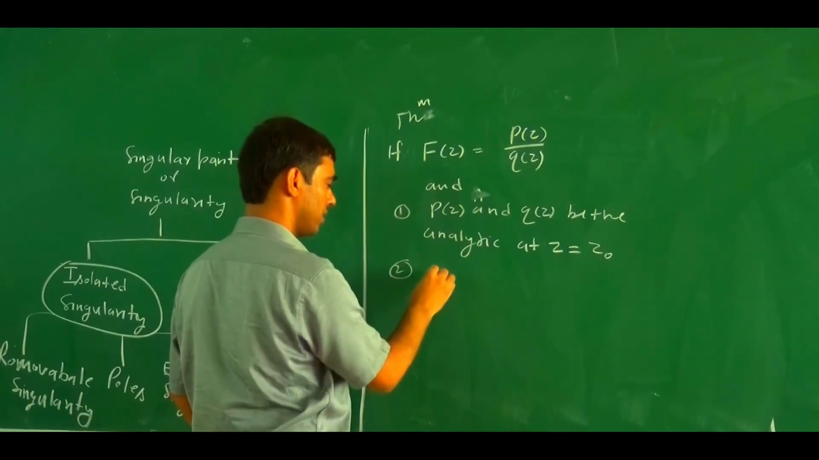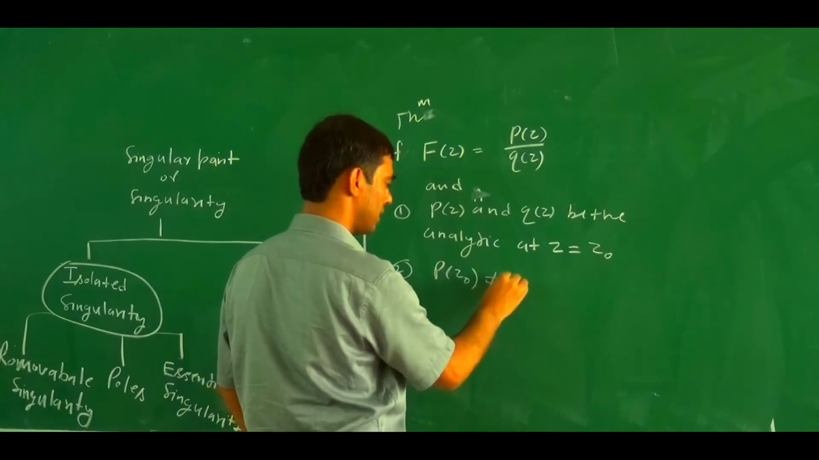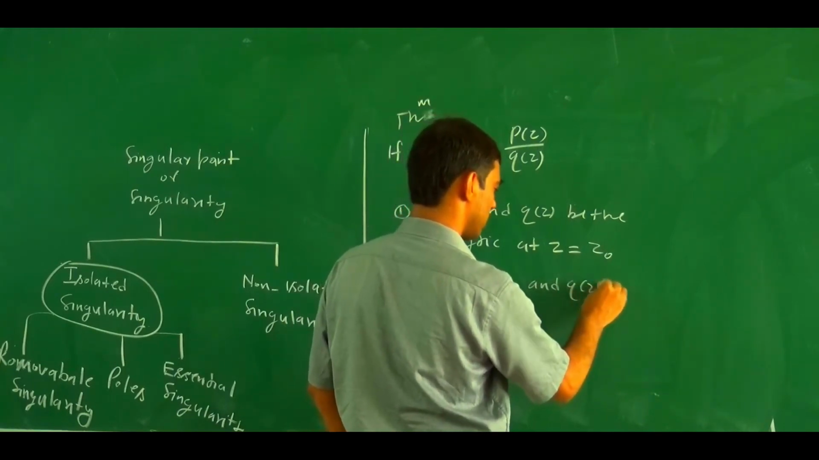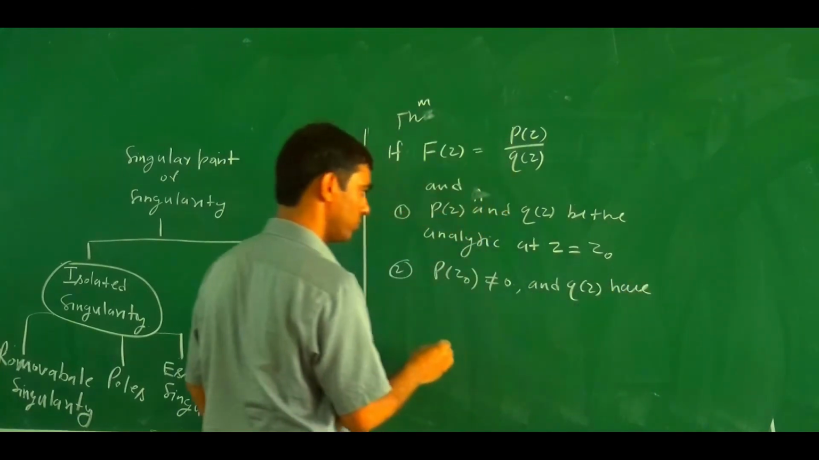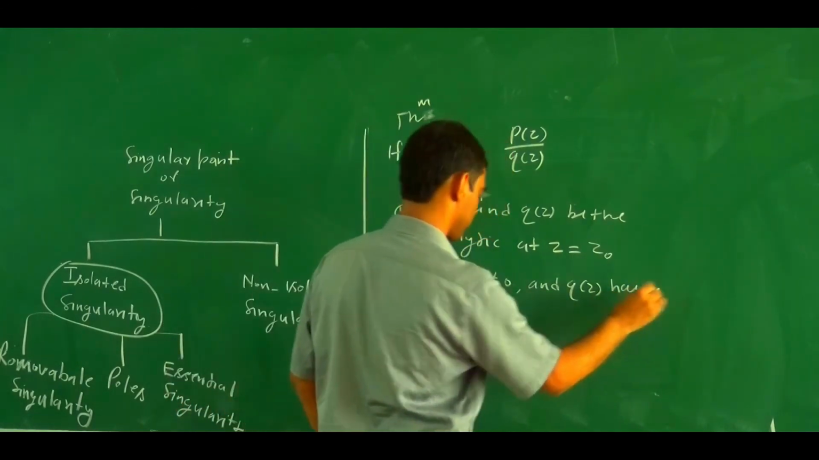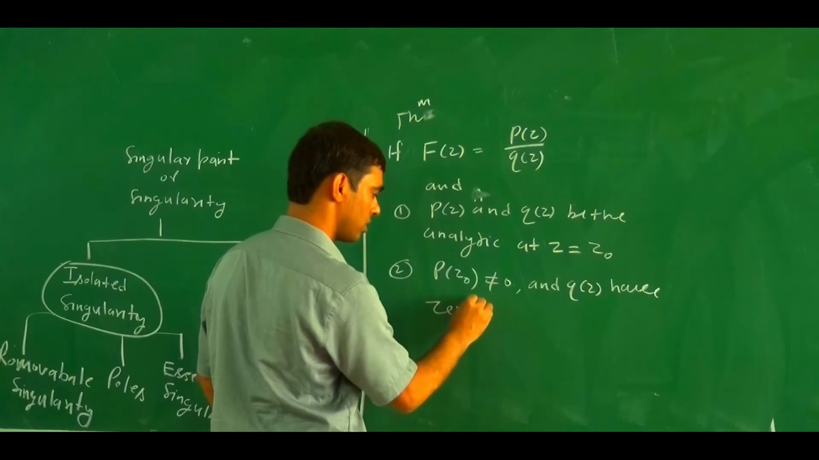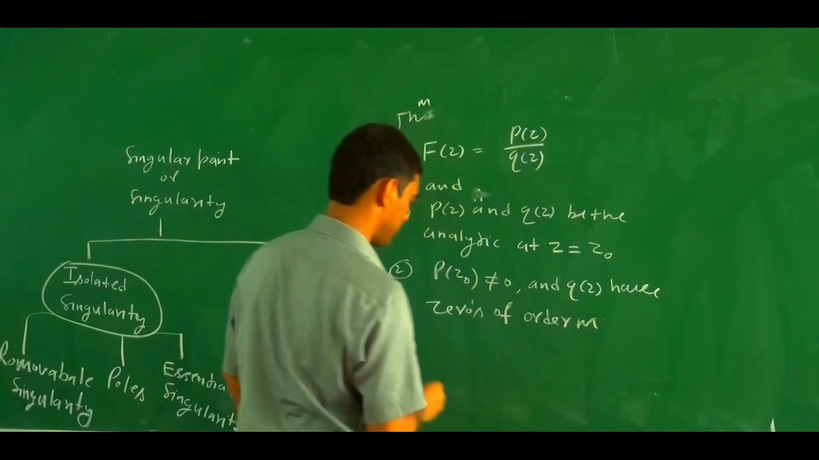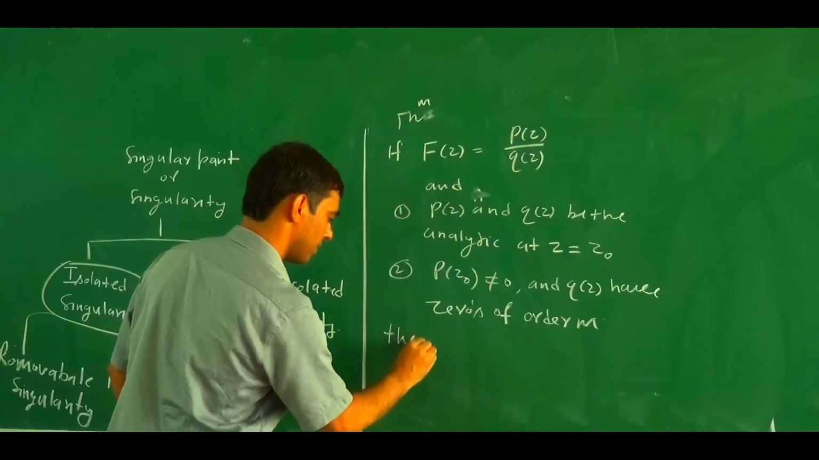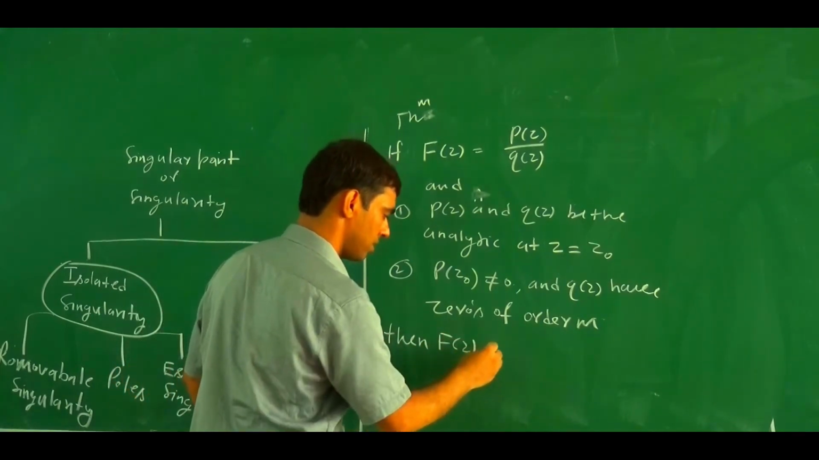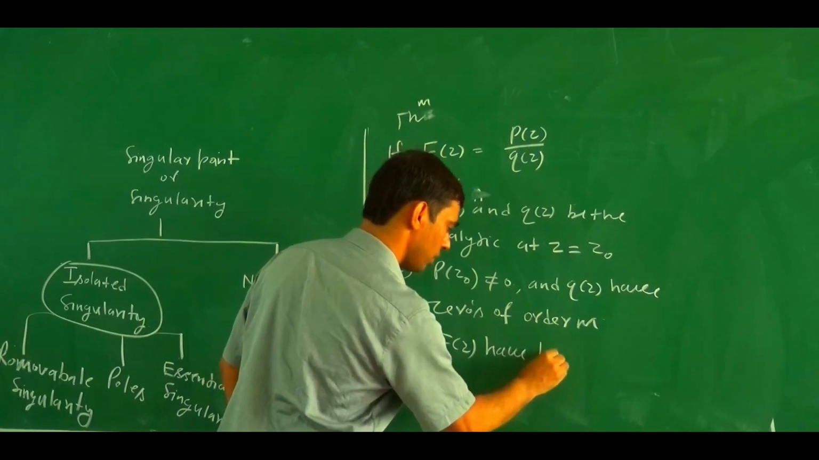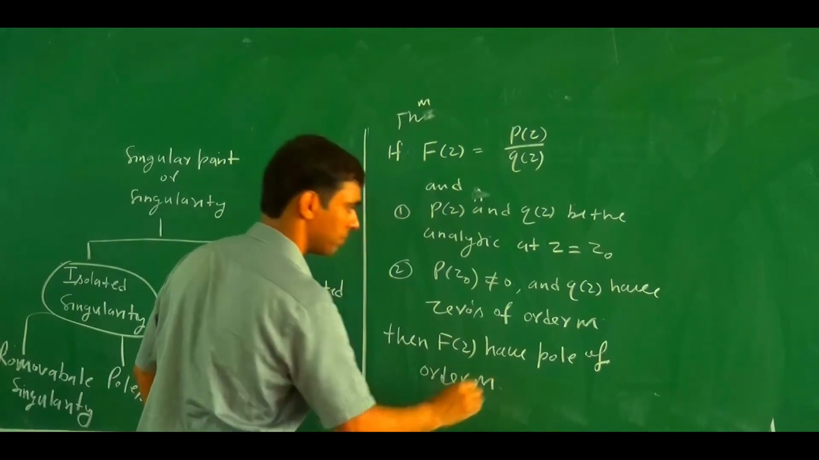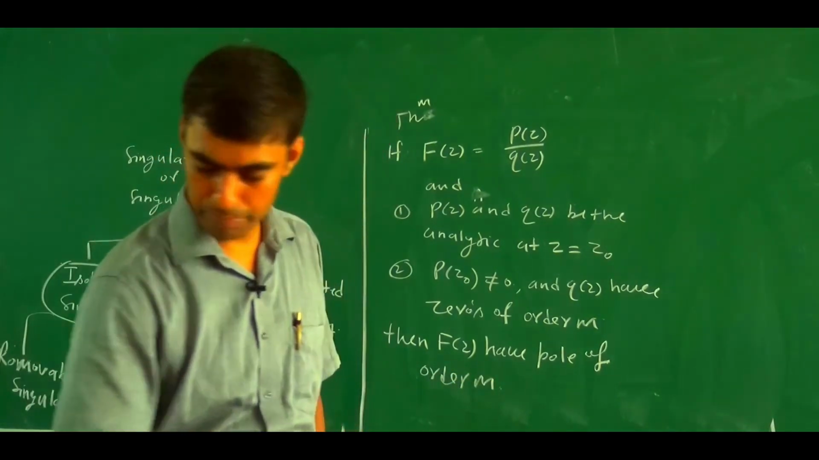Second, p(z0) does not equal 0, and q(z) has a zero of order m, then f(z) has a pole of order m. Now, what is the meaning of this? The pole has an order of m.